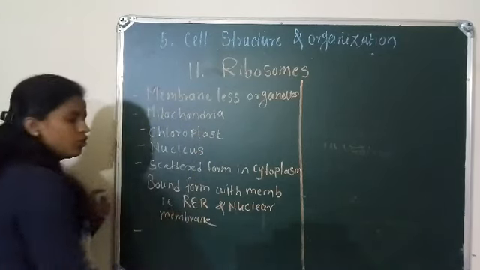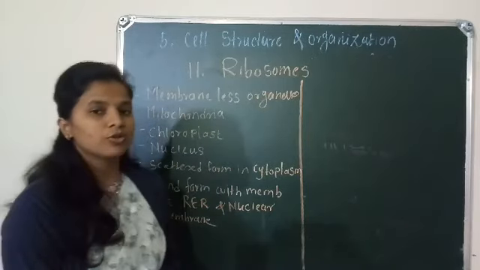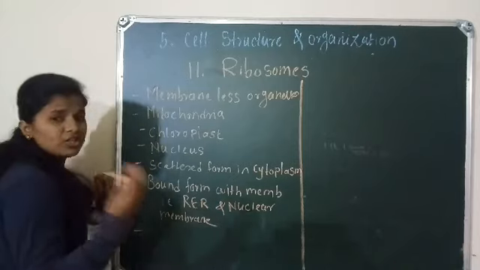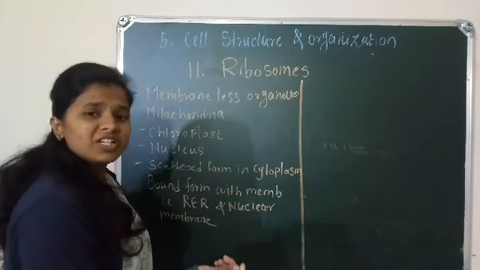So this is the location of the ribosome.